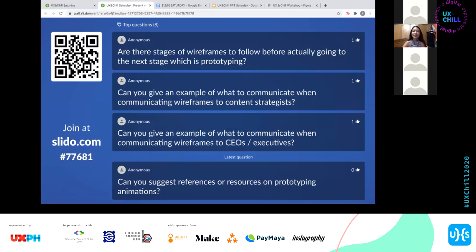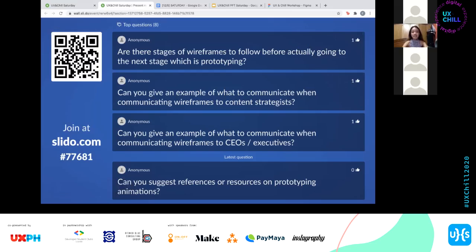Ayan. I wouldn't say there's a specific stage because I do believe na prototyping can happen in all of the stages in a sense. So sometimes you do yung level of prototyping that I showed kanina when you want to present or test the wireframes. If you're going to present parang high fidelity, ibang kind of prototyping naman yung gagawin mo dun eh.